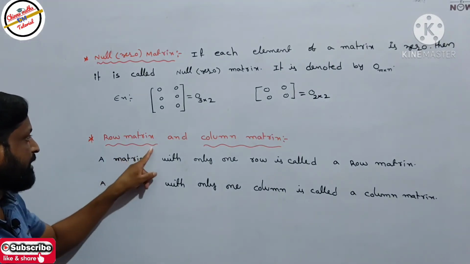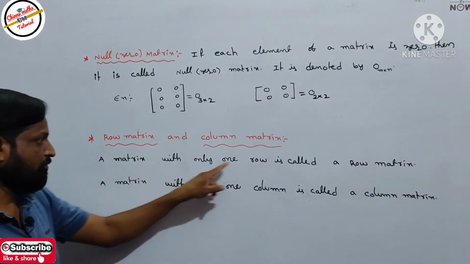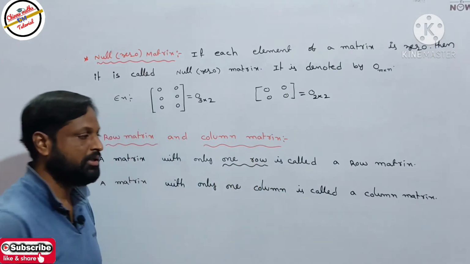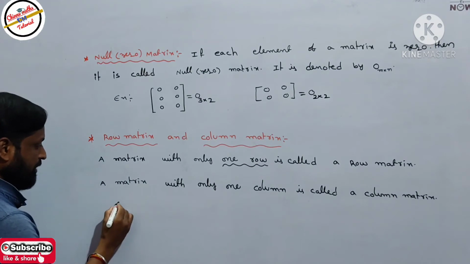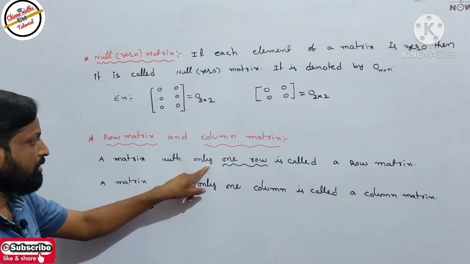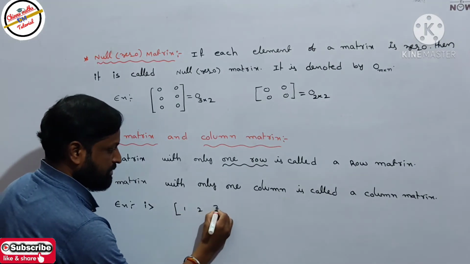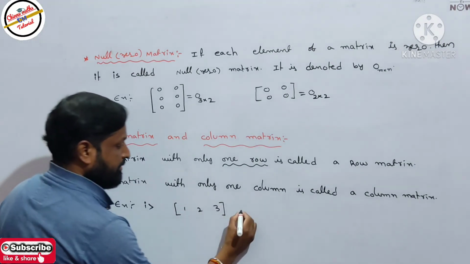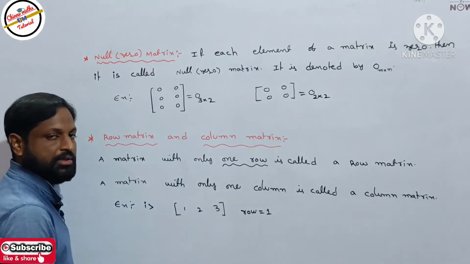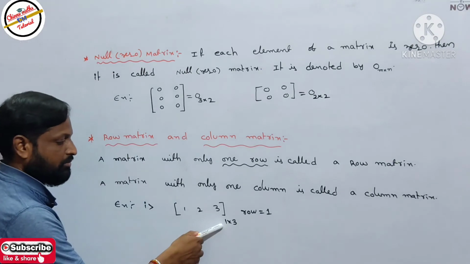Next definition, row matrix and column matrix. What is a row matrix? A matrix with only one row is called a row matrix. Take one example. I will take 1, 2, 3. See here, how many rows are there? Only one row. How many columns are there? 3 columns. So the order of this matrix is 1 by 3, rows by columns.